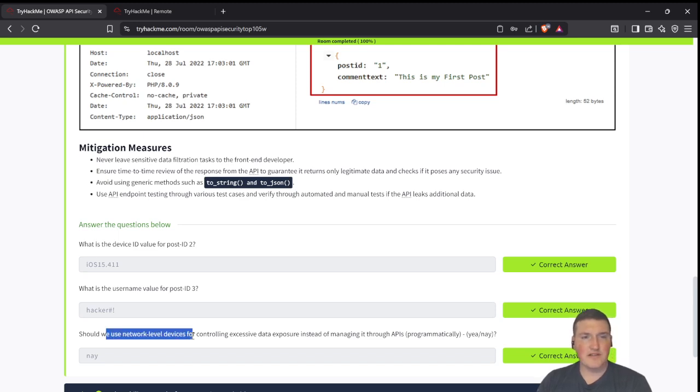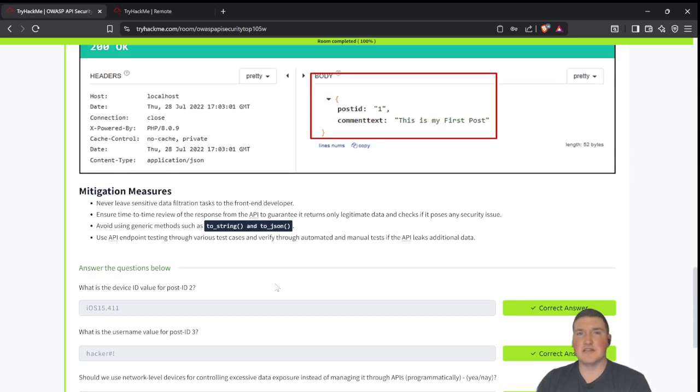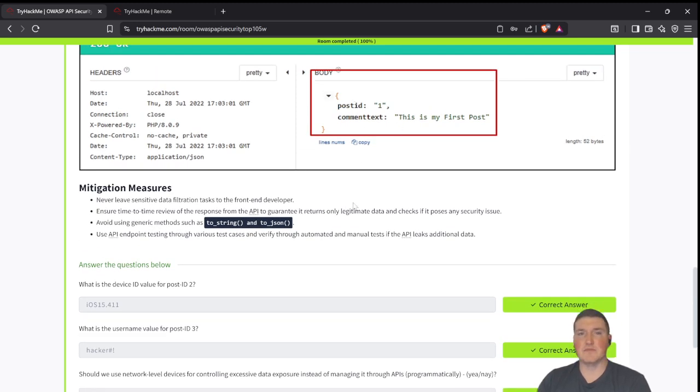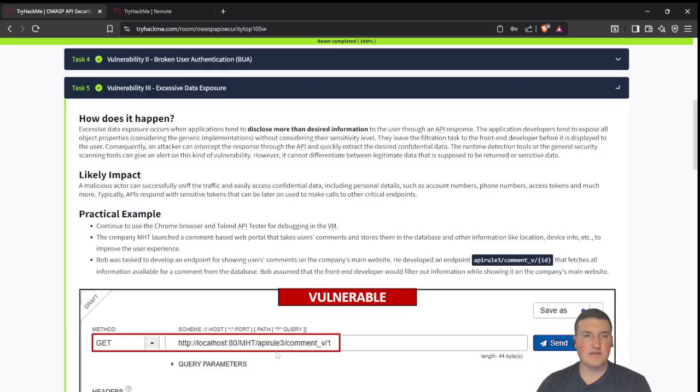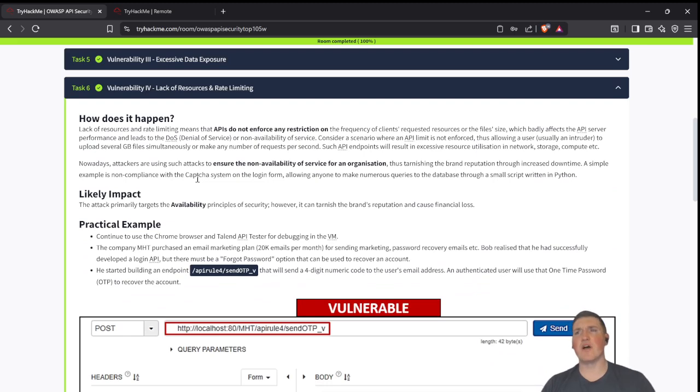Should we use network level devices for controlling excessive data exposure instead of managing it through APIs? No. You can use network devices for additional security, but you should not be relying on them because it's very easy for them to miss, right? If it comes in a different format, if it's not what they expect, they're just going to miss it and it's going to expose it. Whereas if you do it programmatically on the back end and just say never show it, I don't have to risk that, right? DLP solutions as well can help with this, but again, the problem is it can miss it.